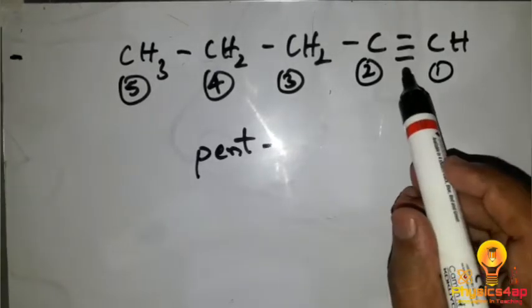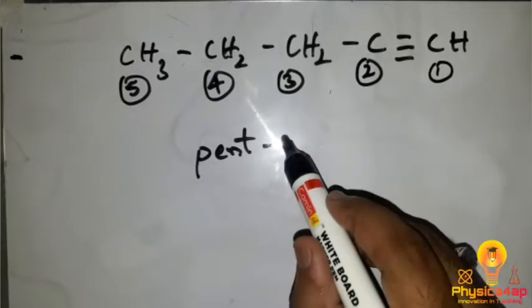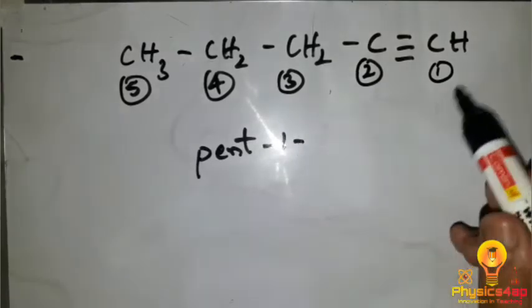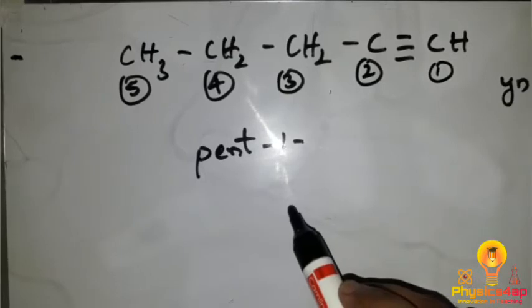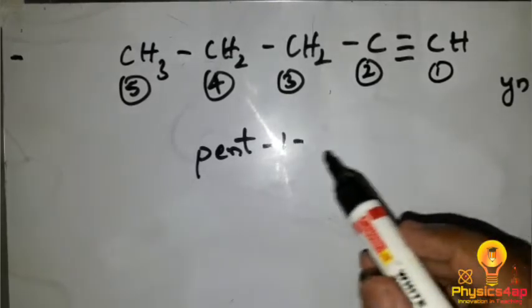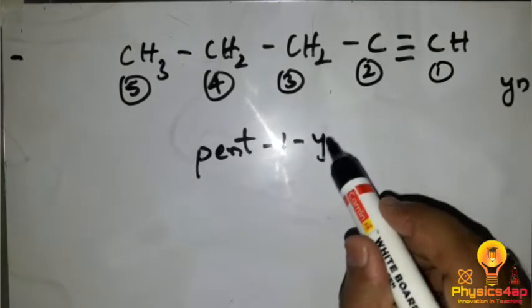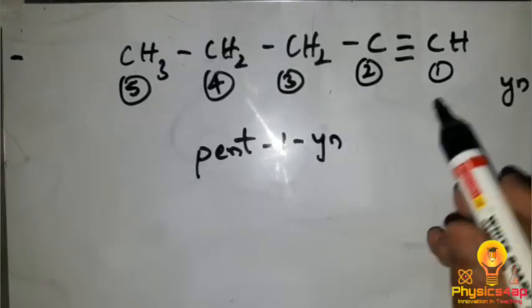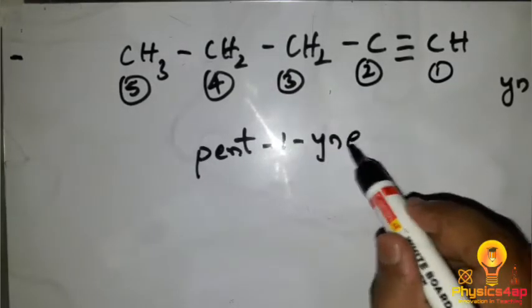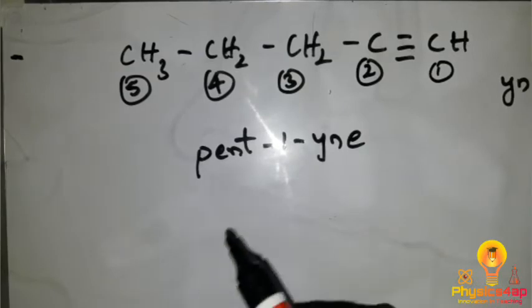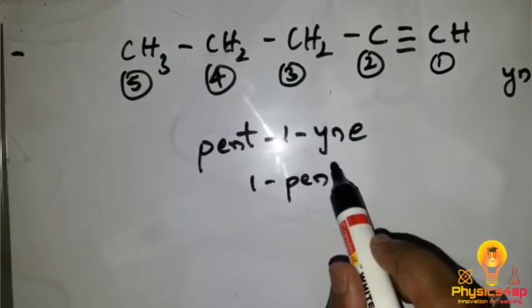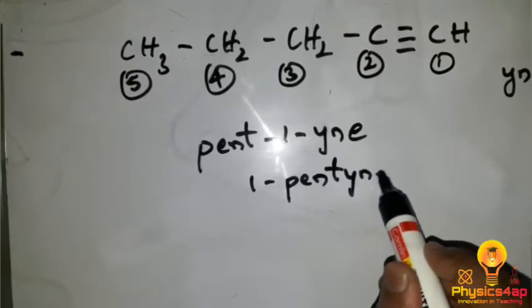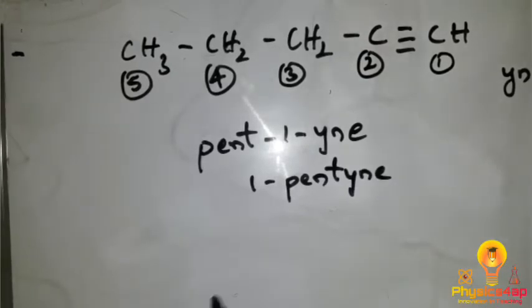At the first position we have a triple bond, so we write 1 hyphen. The triple bond is written as YN, the suffix for that bond, and as all are hydrocarbons, we write E. So we can write it as 1 pentyne.